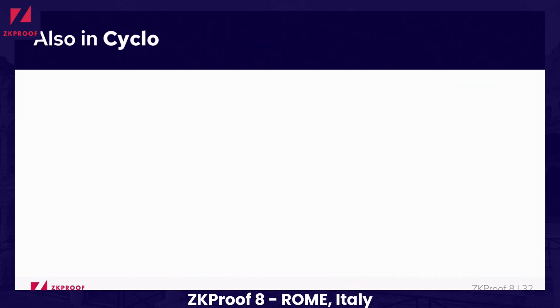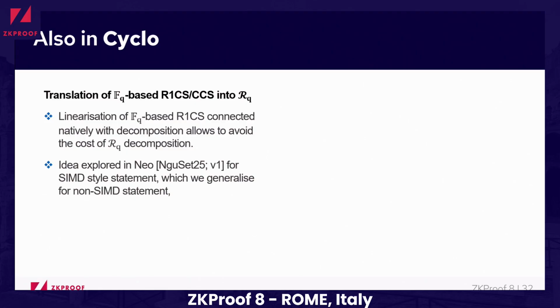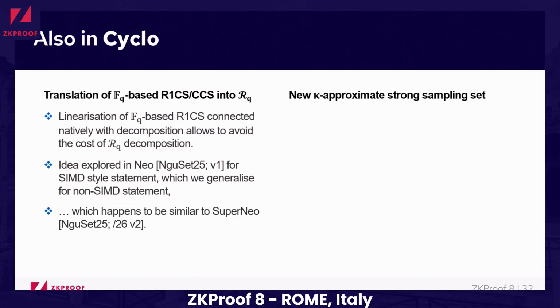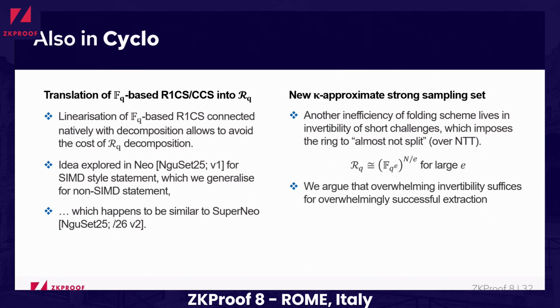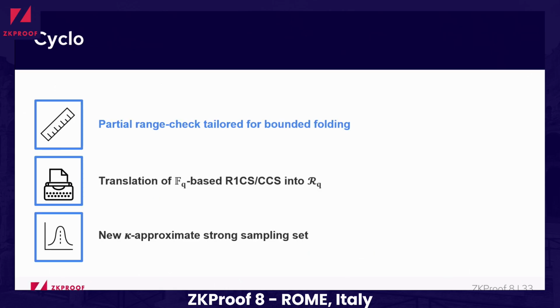And that's almost it. I just want to highlight 2 other things in our protocol. As I said, we also have this translation of field constraints into ring constraints, which I don't want to talk about; they are quite similar to those from NEOM. And we also have this characterization of a new strong sampling set, which allows us to use cyclotomic rings which are almost splitting, and which is also transferable to other contexts besides Cyclo. And that's it. I presented Cyclo, which consists of 3 parts: the partial range check, the translation of field-based constraints into ring constraints, and the new approximate strong sampling set.